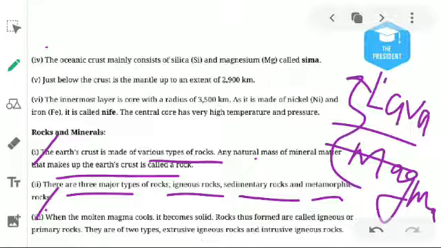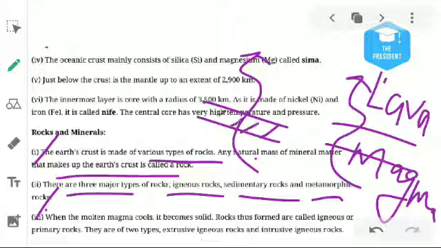When the melted magma becomes solid, this is igneous. I have discussed all this. One thing more. Suppose the molten magma is trying to come up to the upper surface, but for some reason it gets stuck inside the earth. When it solidifies there, it is called intrusive igneous rock.